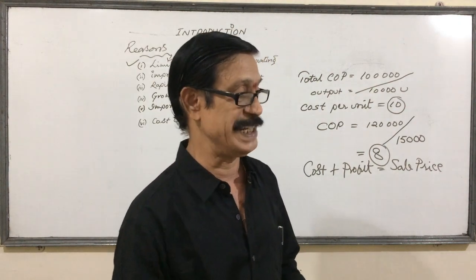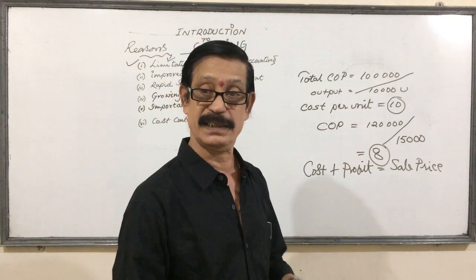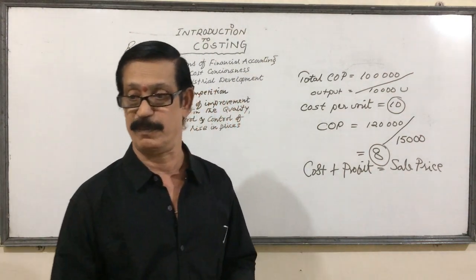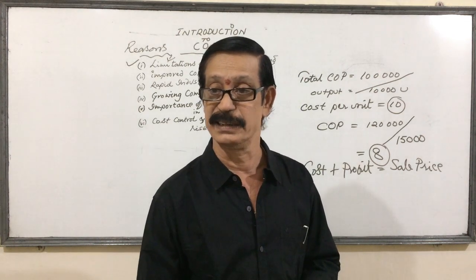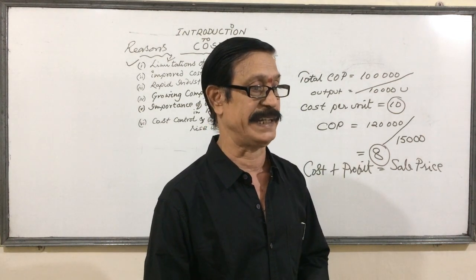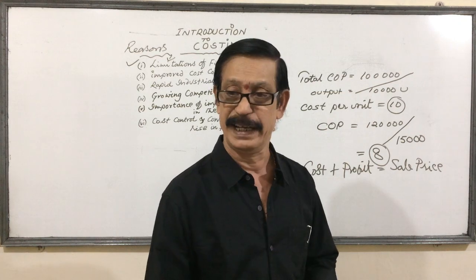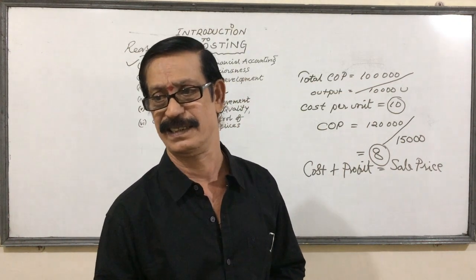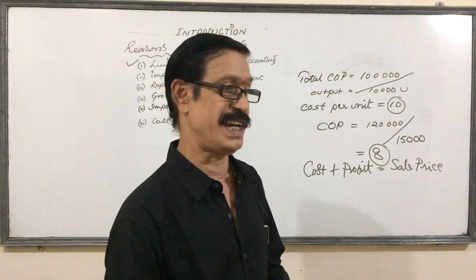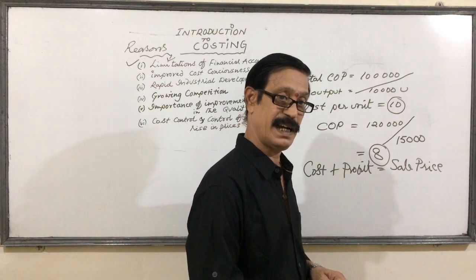This is what is called management. That's why the importance of cost and management has increased in the industrial world, and cost accounting and management accounting have also developed as separate specialized sciences in the industrial world.